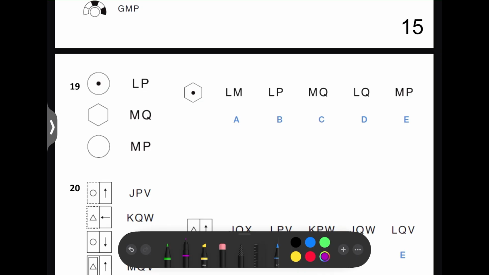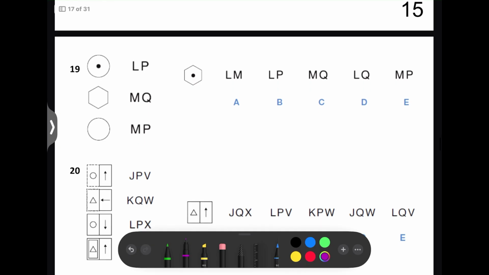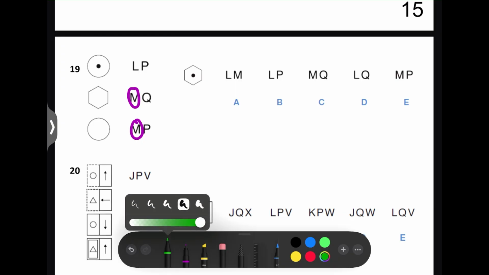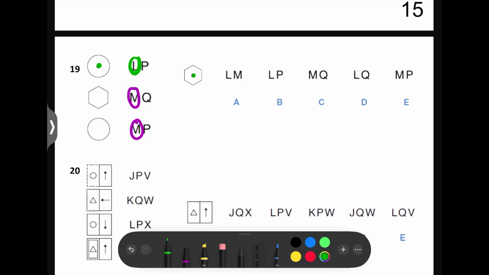We've got only 2 letters and 3 shapes, so this one's a bit easier. So these two both have an M as the first letter, and as you can see, they both have no black circle in the middle. They're both plain, whereas the test shape does have a black circle like this one. The first letter here is an L, so it will be an L here as well, so we can rule out C and E.